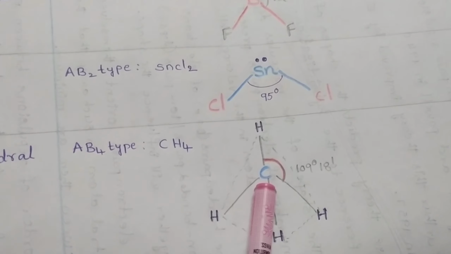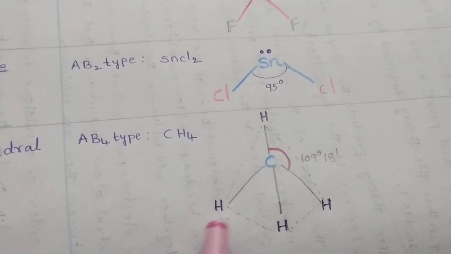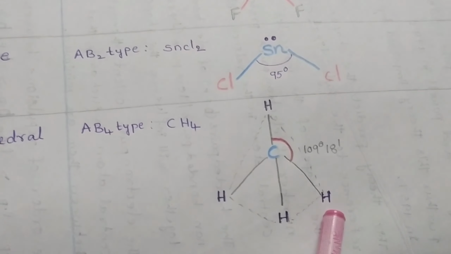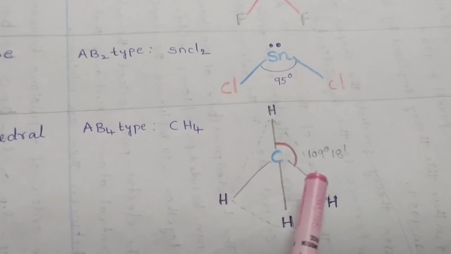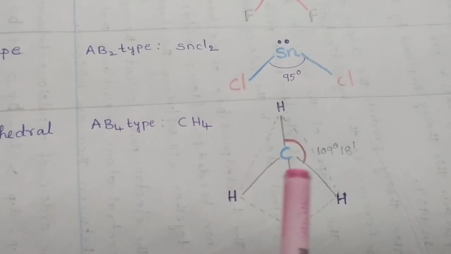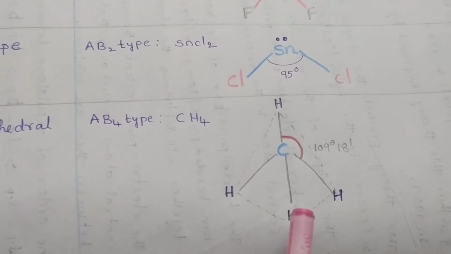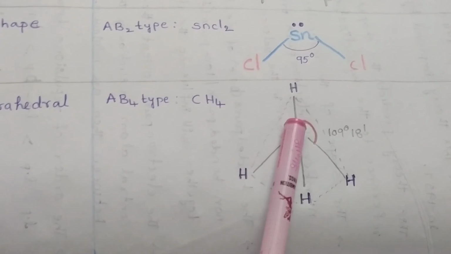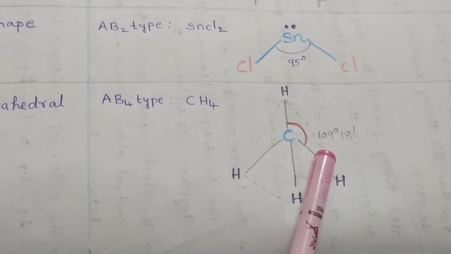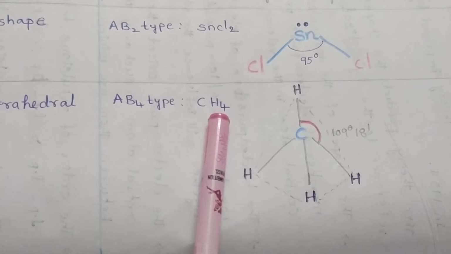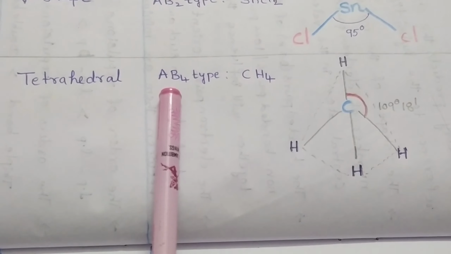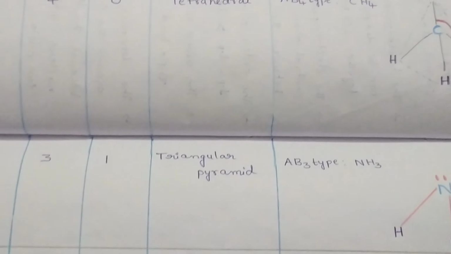This carbon is bonded with 4 hydrogen atoms, so the number of bond pairs present in the methane molecule is equal to 4. There are no lone pairs of electrons present in methane. So the bond angle in methane is equal to 109 degrees 18 minutes. This methane is an example of an AB4 type of molecule.